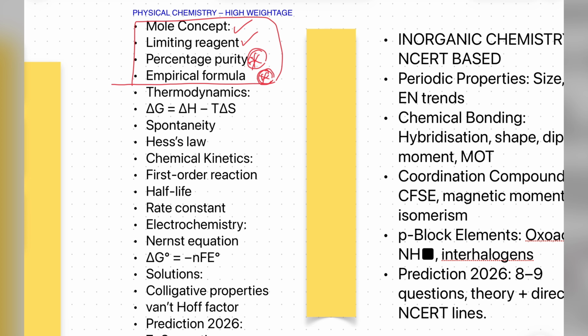Next, you can go for thermodynamics. In thermodynamics, based on the law, see this, Gibbs free energy: delta G is equal to delta H minus T delta S. Delta G gives free energy, delta H is the change in enthalpy, delta S is entropy. These three variables are important. Based on this, one problem will be asked, mostly about temperature, entropy, enthalpy and delta G. So don't forget this one.